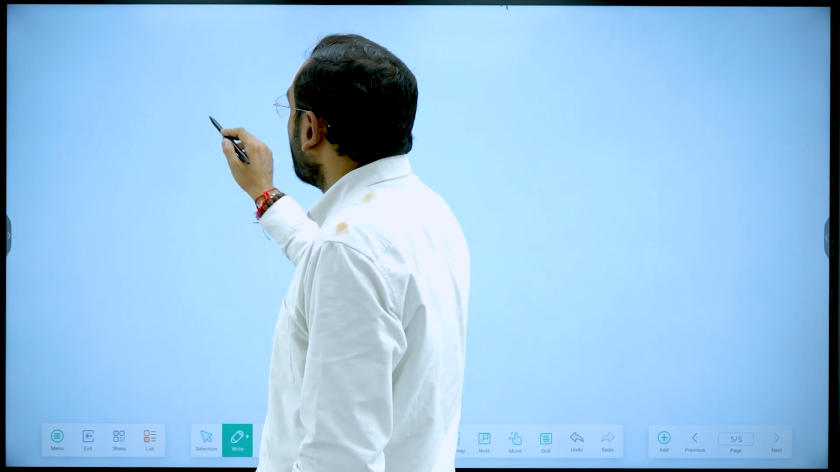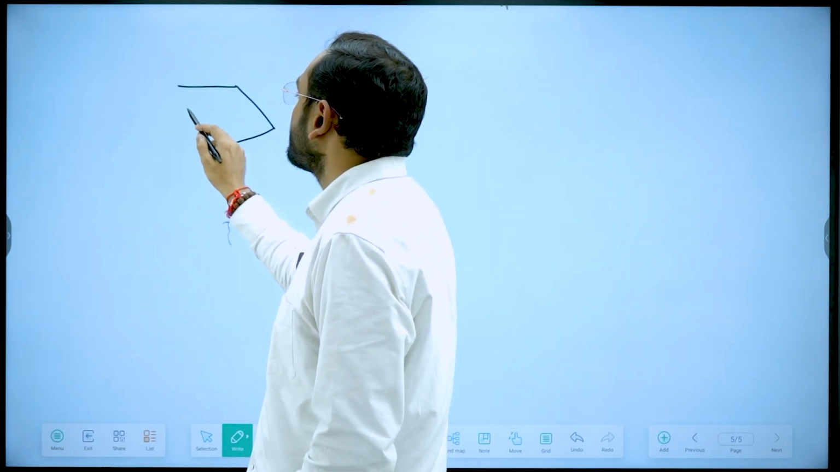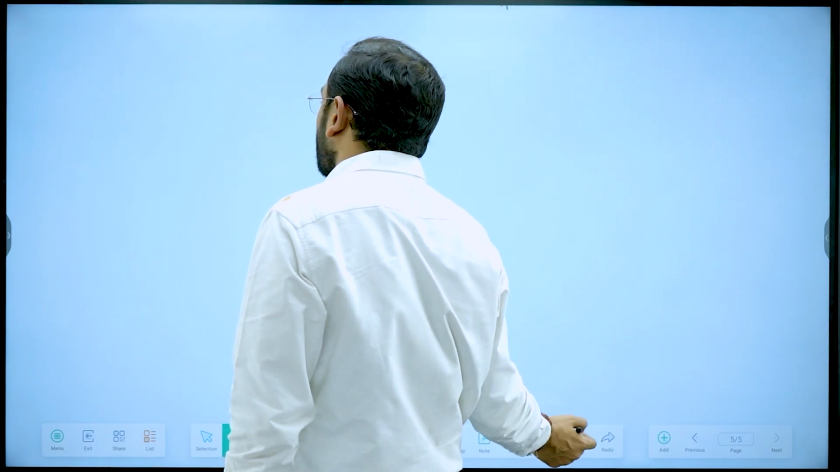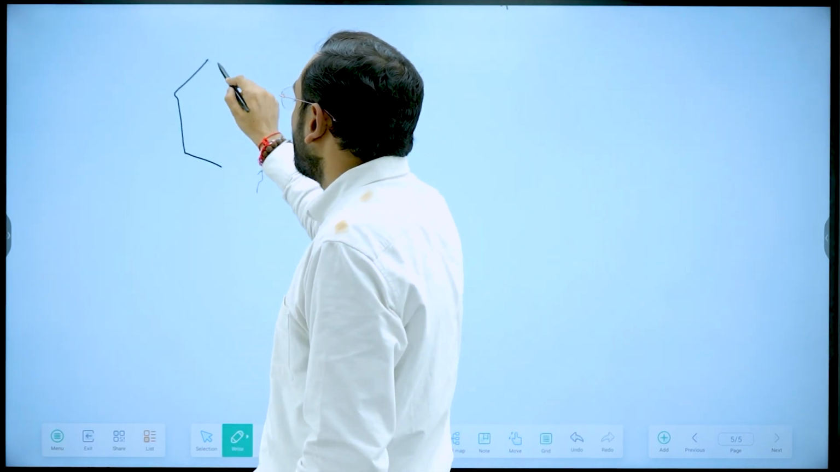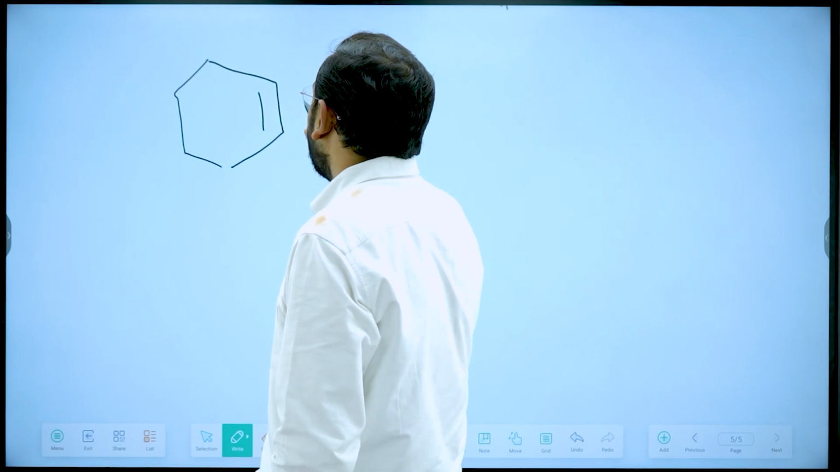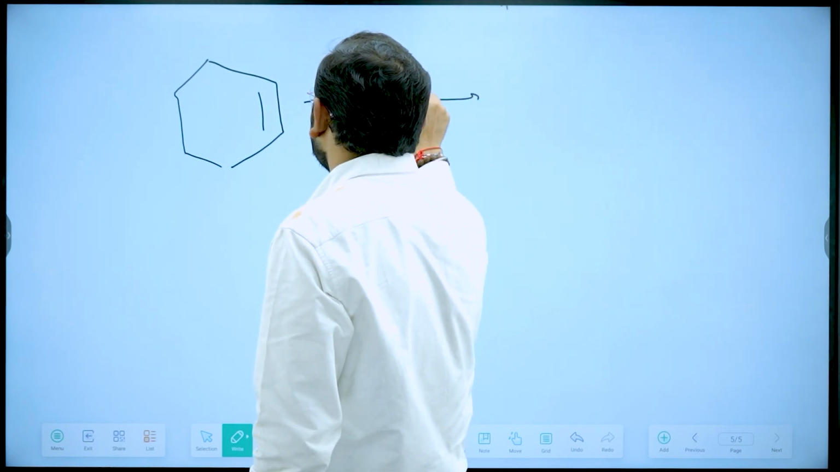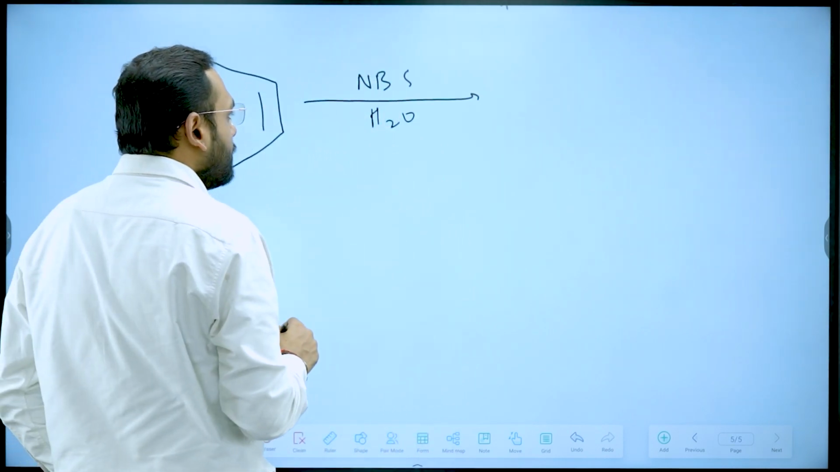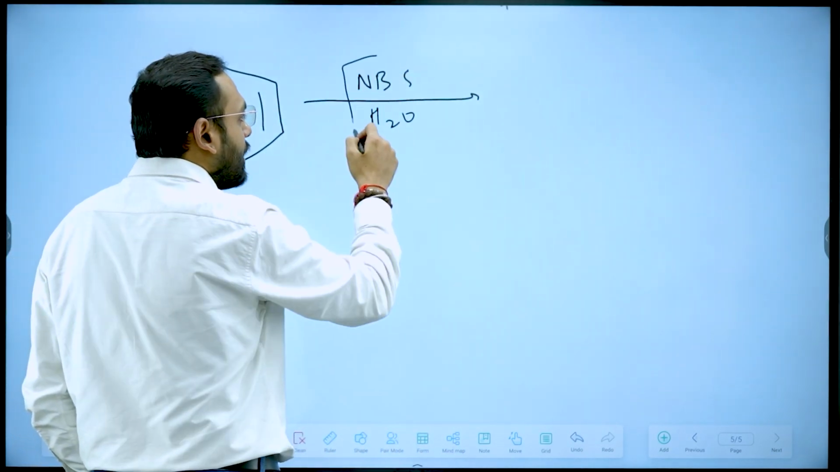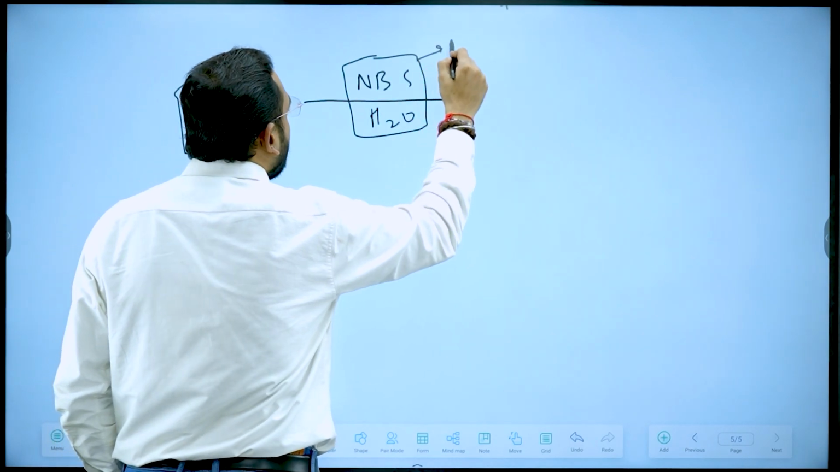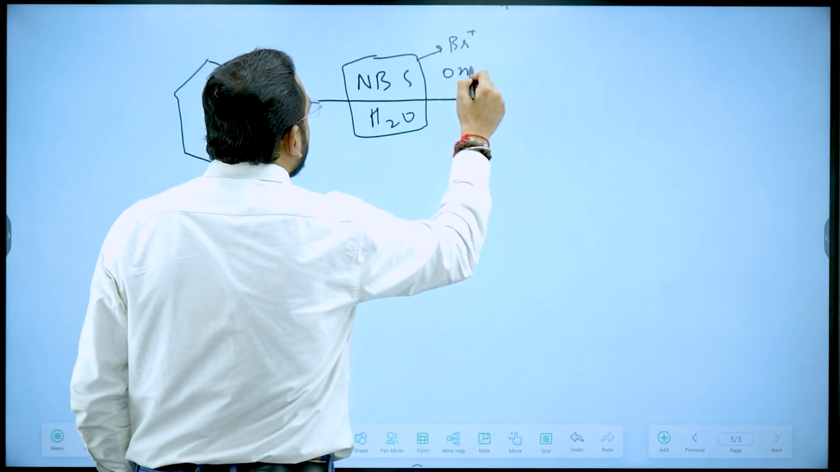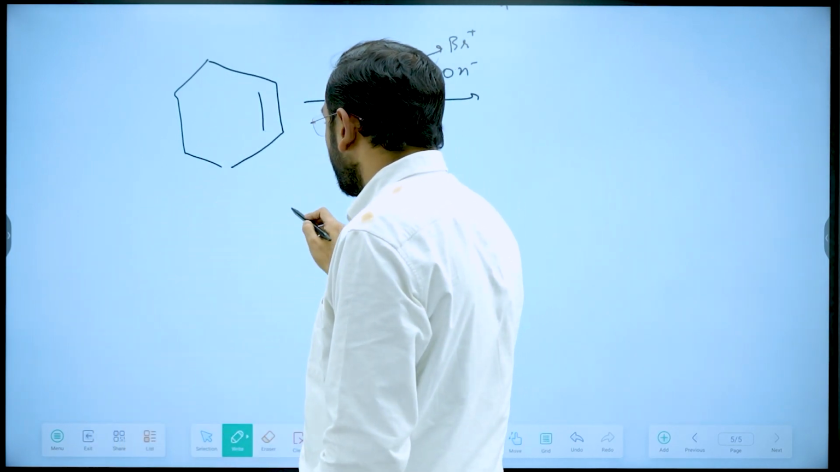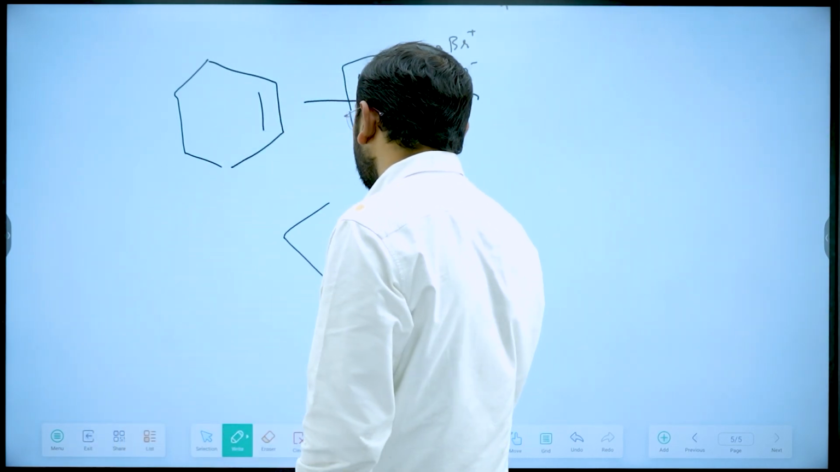Now if I take one more example and try to understand it in a better way, let's take cyclohexene, and let's react it with NBS in presence of water. Now again, I hope you remember that NBS on water will produce Br plus and OH minus. So Br plus will attack on this alkene, on this particular cyclohexene.